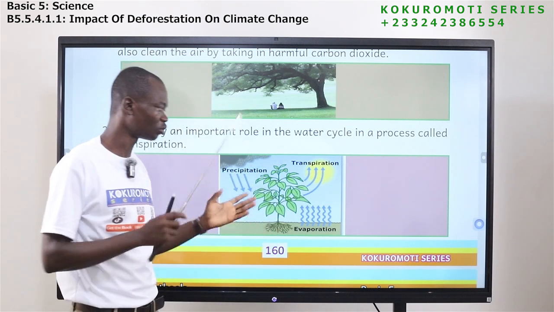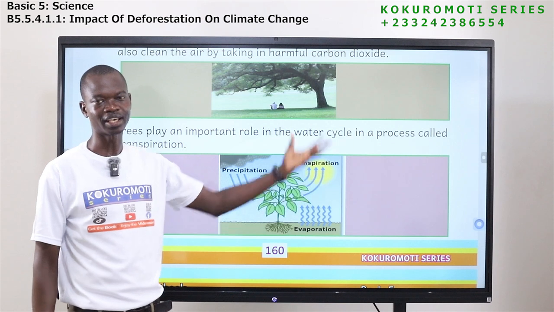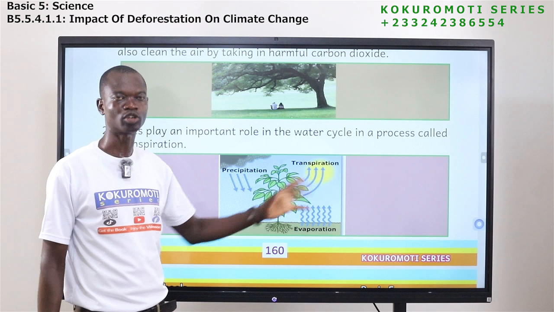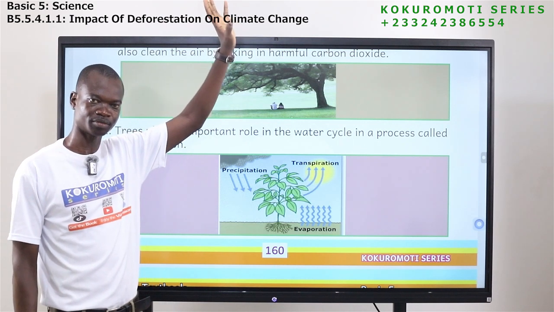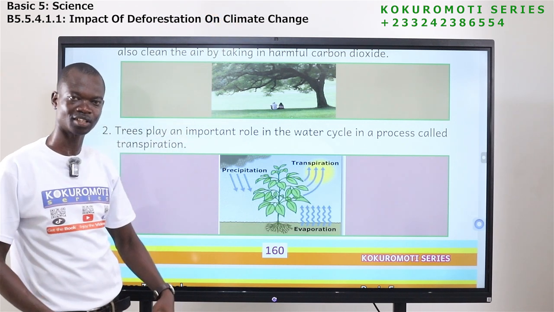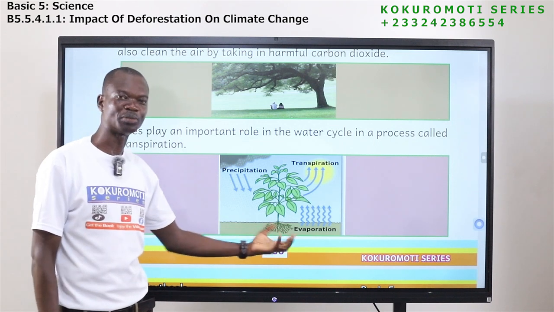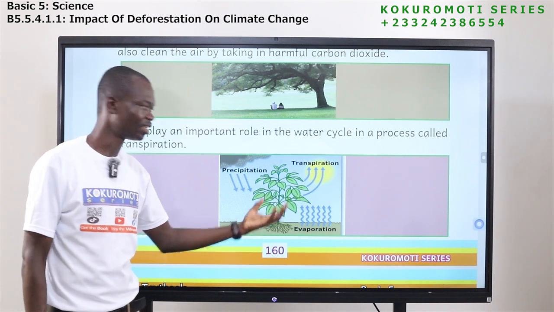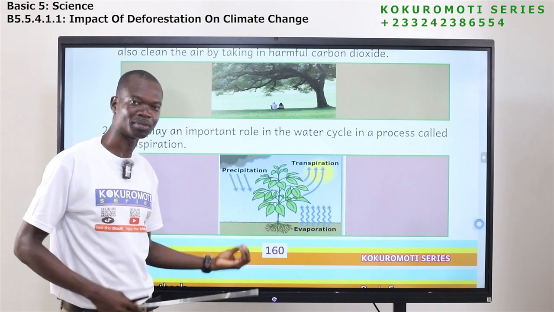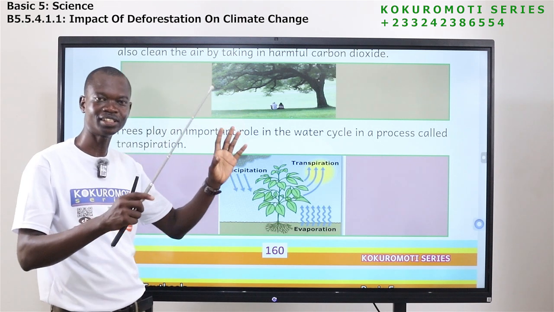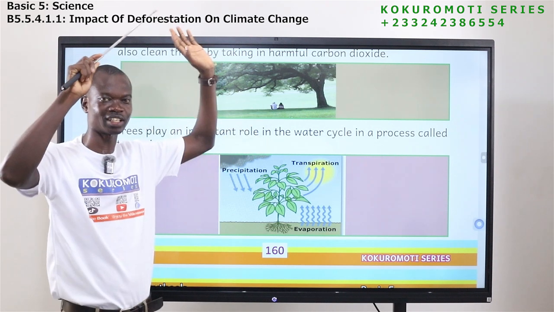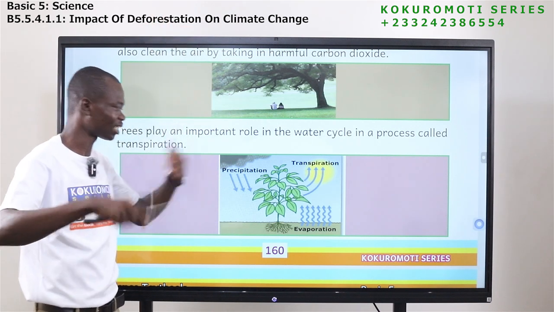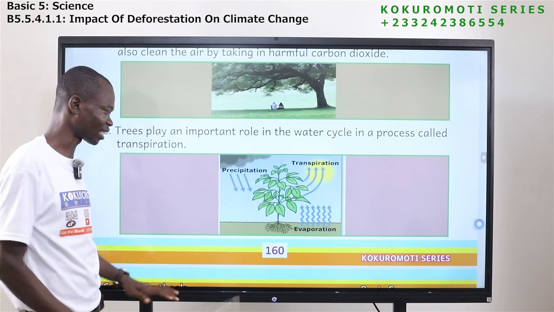Plants play an important role. The role that they play is that they lose water into the air. The water that they lose into the air goes into the atmosphere. When the water falls or comes back to earth, plants will absorb it from the soil with the roots. Later, the water that has been absorbed by the plants will be released into the air again, and it will go into the atmosphere, from clouds, come back as rain. So plants play an important role when it comes to the water cycle.